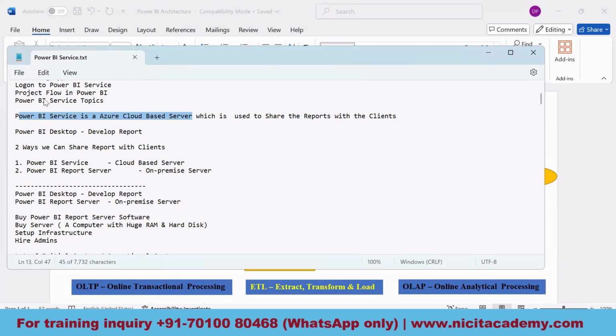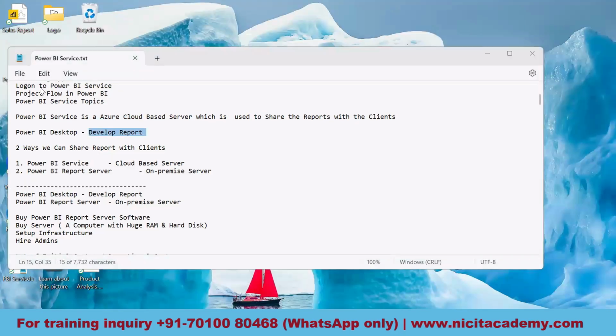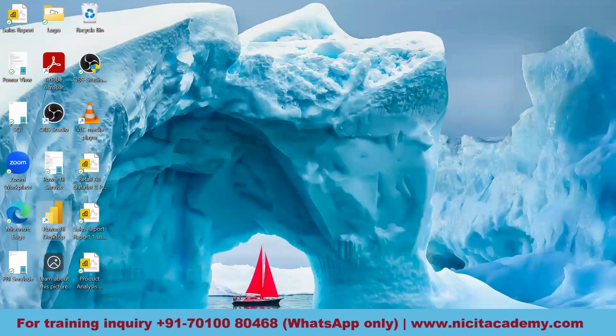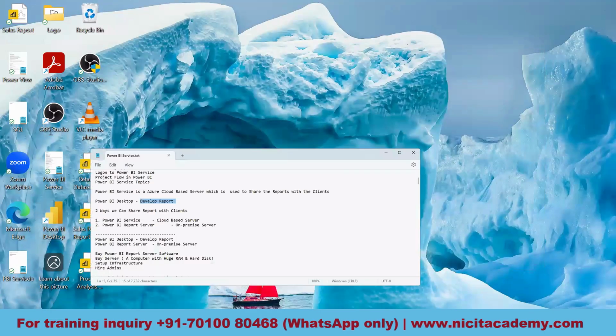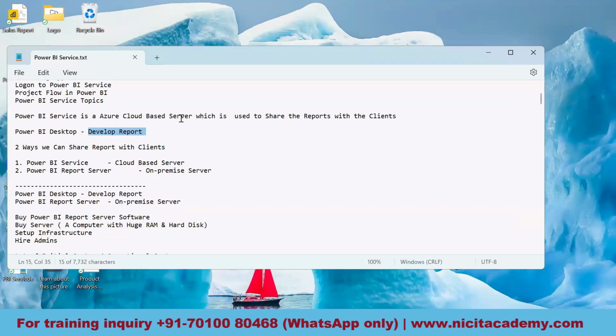We have got two products: one is Power BI Desktop, another is Power BI Service. In Power BI Desktop, we just develop the reports. Let me just open this Power BI Desktop here. In the Power BI service, we are just using it for sharing the reports with the clients, whereas Power BI Desktop is used for developing the reports.